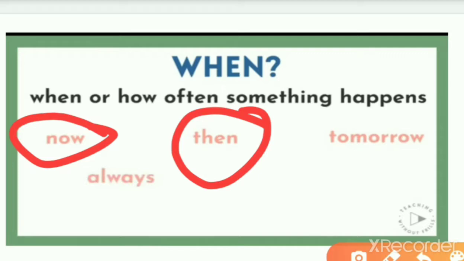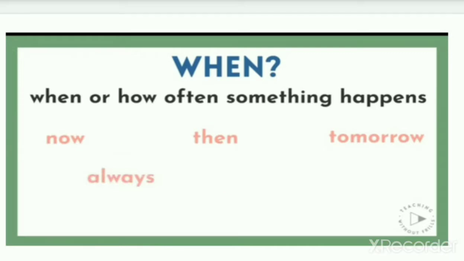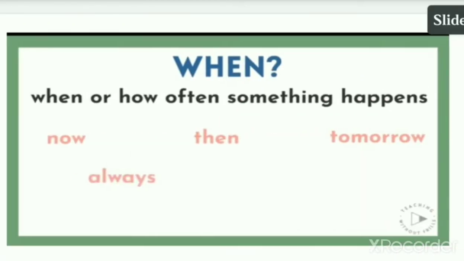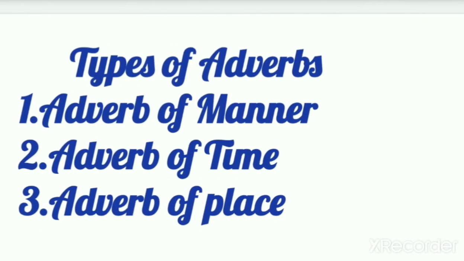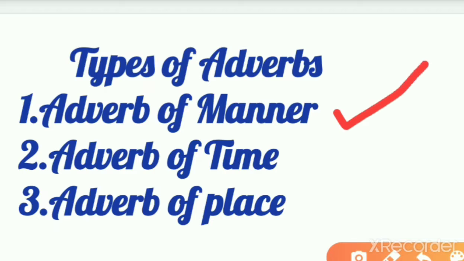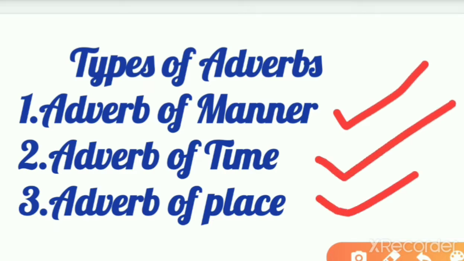So these are the forms of the adverb: when it happens, what happens, how it happens. We have the types of adverb which we are going to discuss today. We have adverb of manner, adverb of time, and adverb of place.